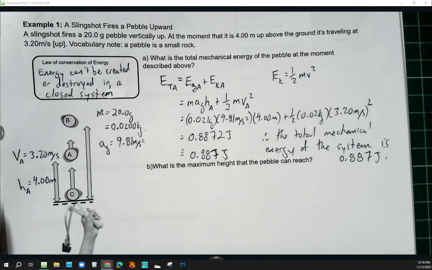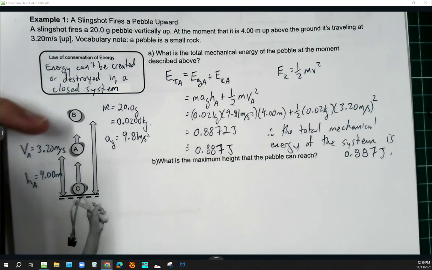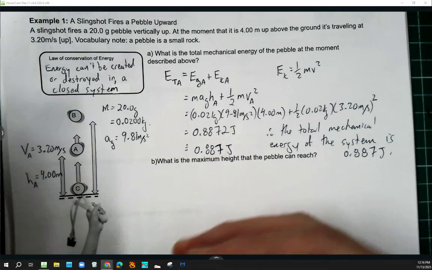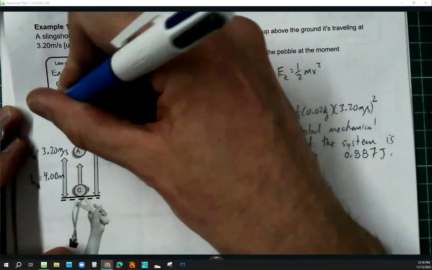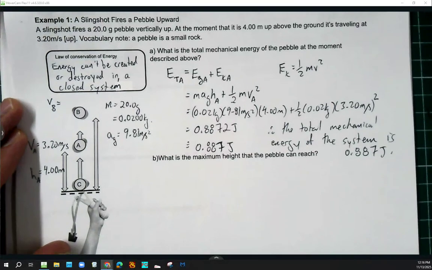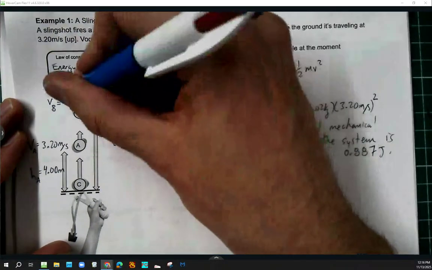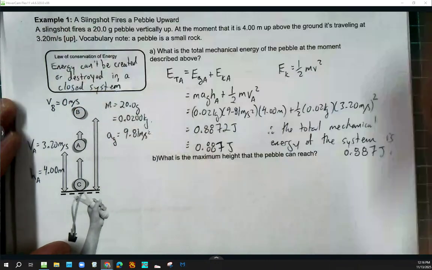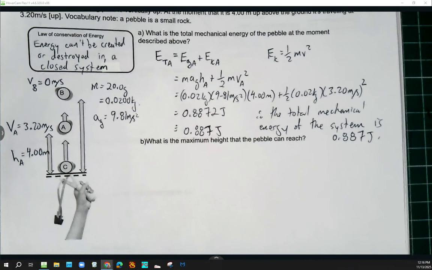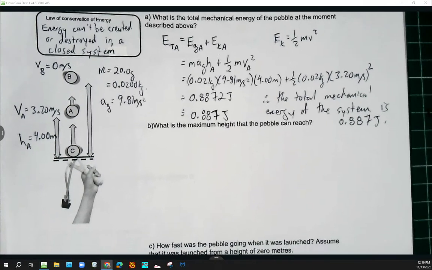And as I look back to the foundation, if I shoot something straight up in the air, vertically, what's its speed when it gets to its highest height? 0, yeah. Kinematics tells us that. So I'm just going to make a little note about that. I'm going to say that VB, based on the foundational knowledge I know from kinematics, is equal to 0 meters per second. So when somebody asks me the question, what's the maximum height that the pebble reaches, that's something that I know.